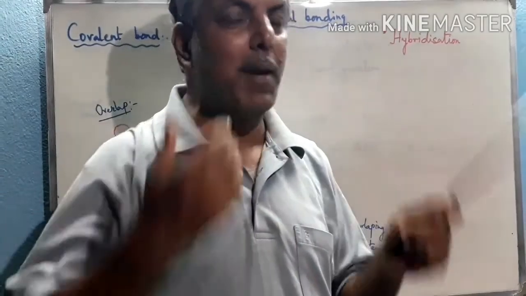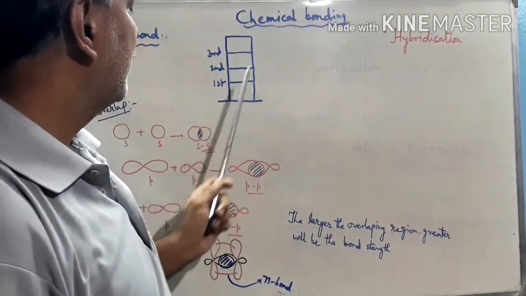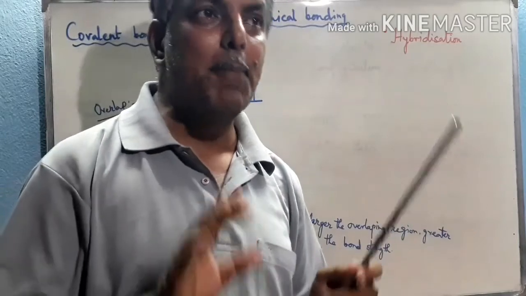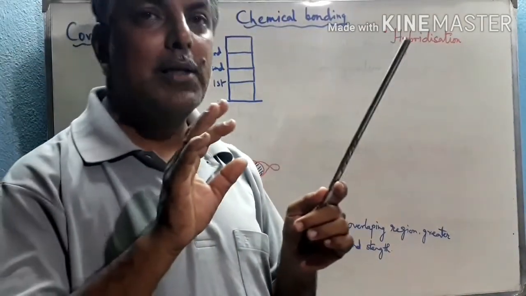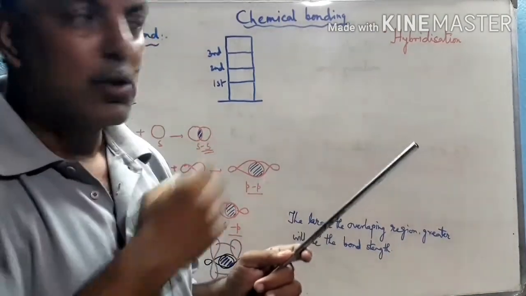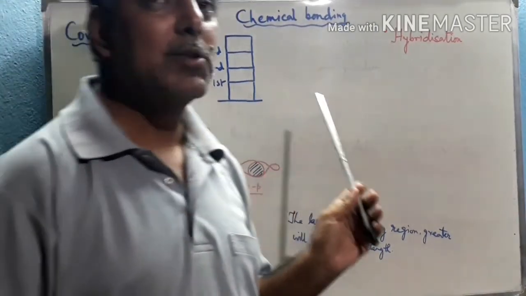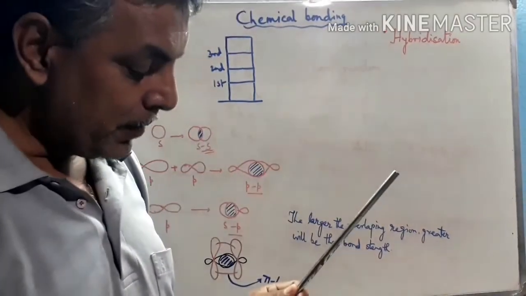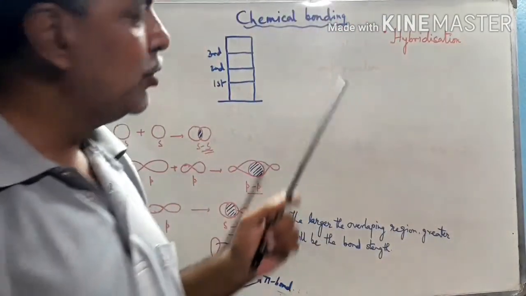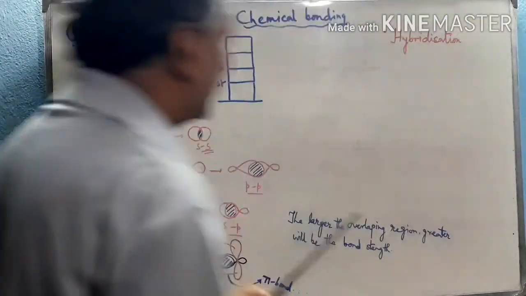What is hybridization? To explain this term, first see that this is a flat, suppose first floor, second floor, third floor, and all these floors are two dimensional. We know that it represents generally the quantum level, different energy level, principal quantum number, that is the orbit of the atom. Let this be an atom, which is represented by this flat, first floor, second floor and third floor. Now suppose there is a ceremony, a festival like Saraswati Puja.